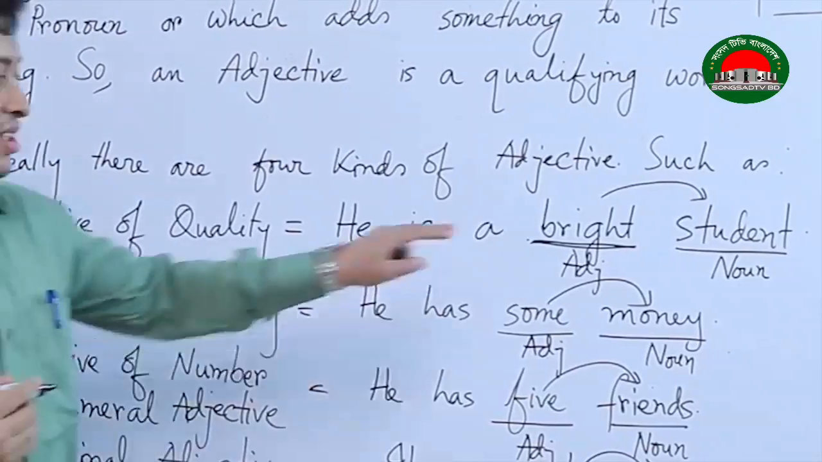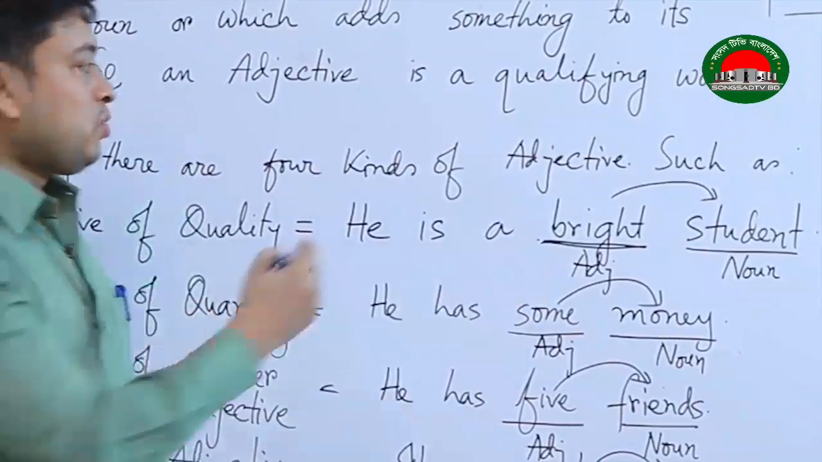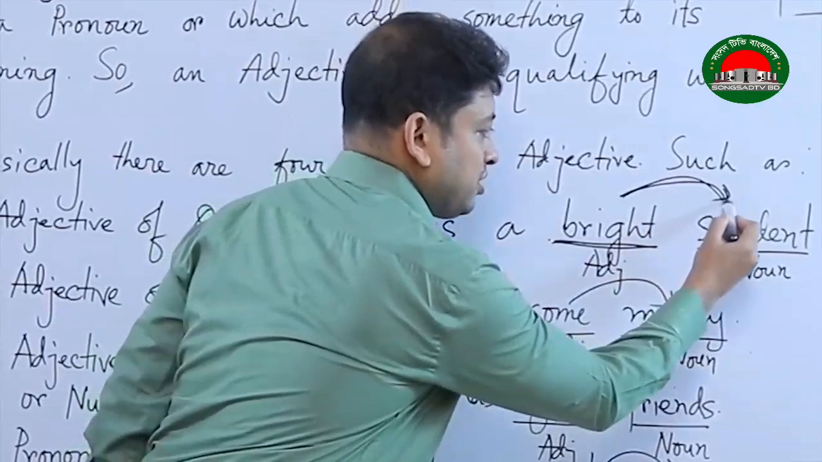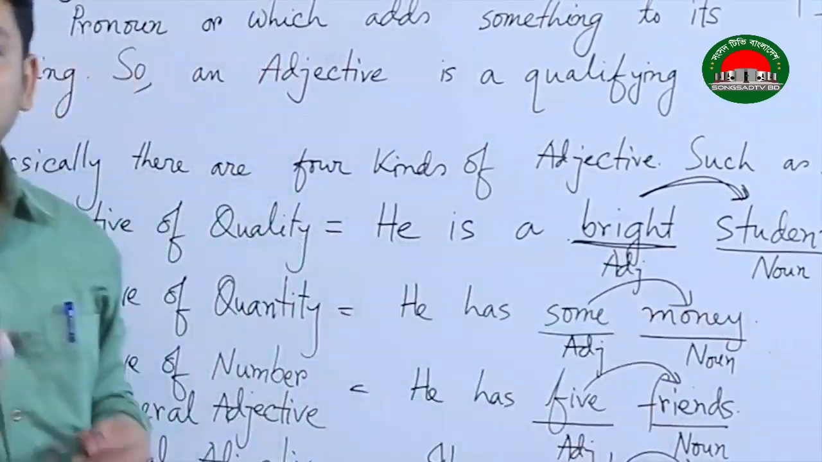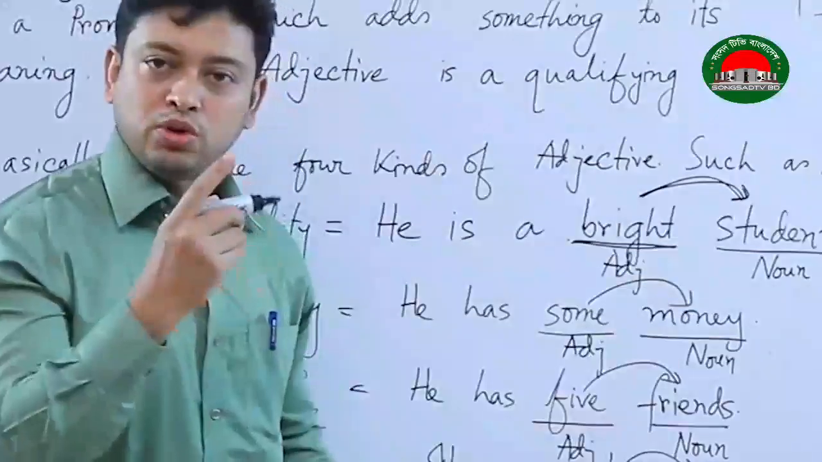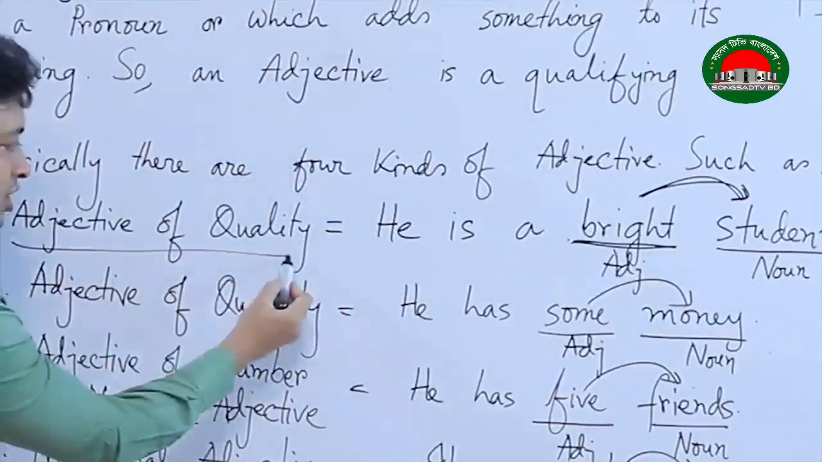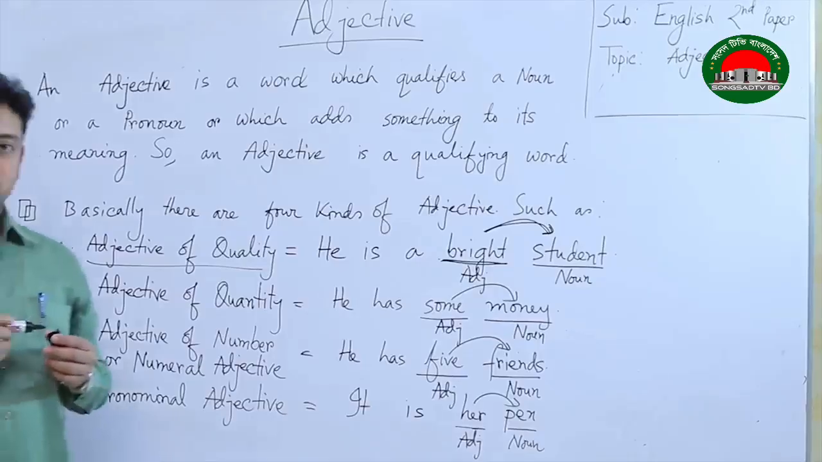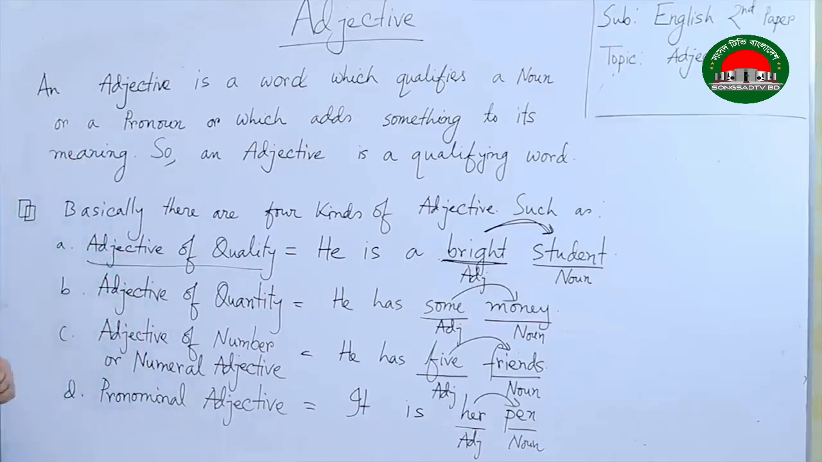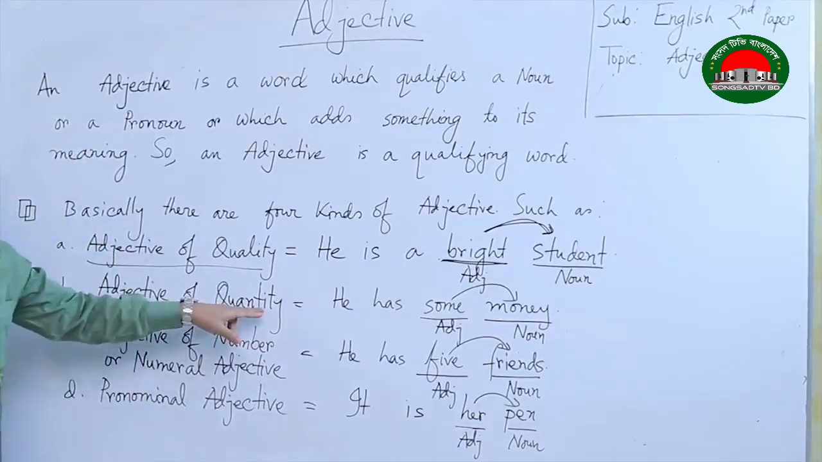Now, the question is why this is an adjective? Because it is qualifying the word student, and student is a noun. As we are talking about the quality of a student, that is why the name is adjective of quality. This is the number 1 classification, and number 2 is adjective of quantity.